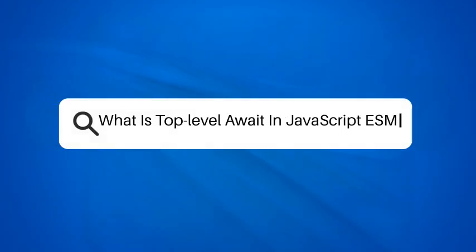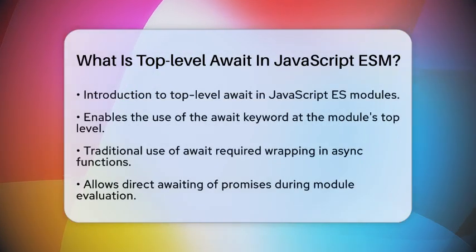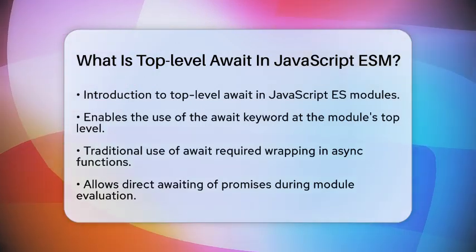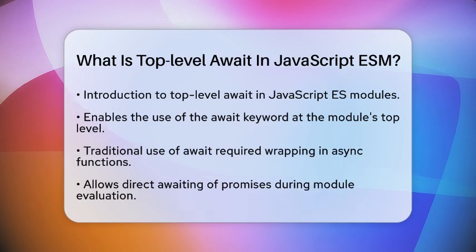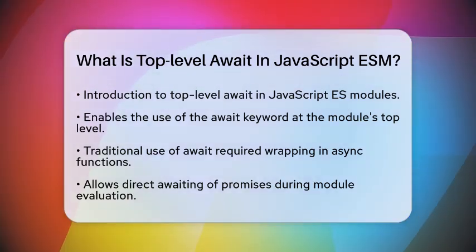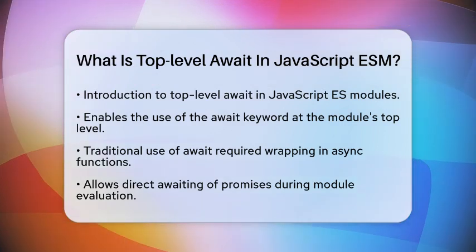What is top-level await in JavaScript ESM? Have you ever wondered how JavaScript can handle asynchronous tasks more smoothly? Well, let's talk about a feature that makes this possible: top-level await in JavaScript ES modules. This feature allows developers to use the await keyword right at the top level of a module, which is a game changer for managing asynchronous operations.